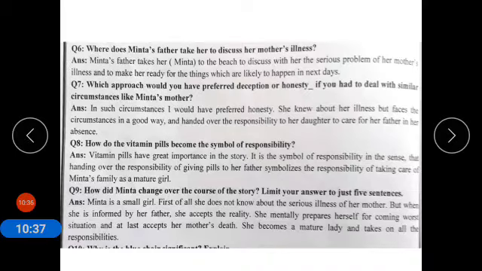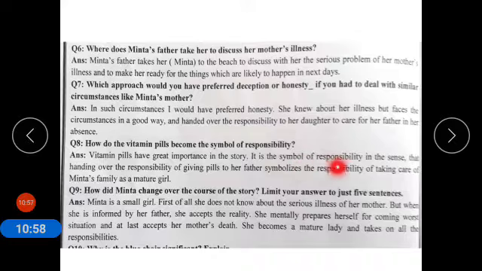Question number 8. How do the vitamin pills become the symbol of responsibility? Why are the vitamin pills a symbol of responsibility? How can a person become responsible by giving or taking care of vitamin pills? Answer is, vitamin pills have great importance in the story.